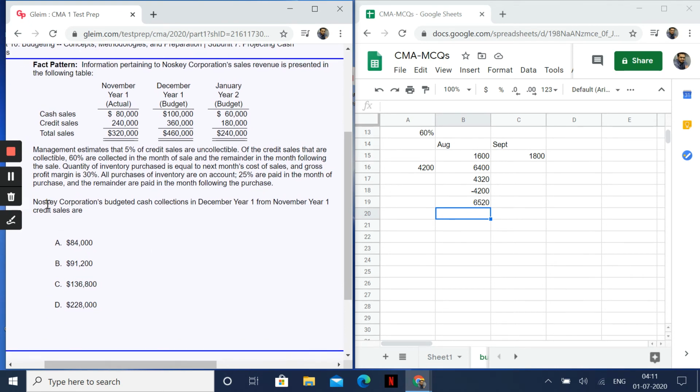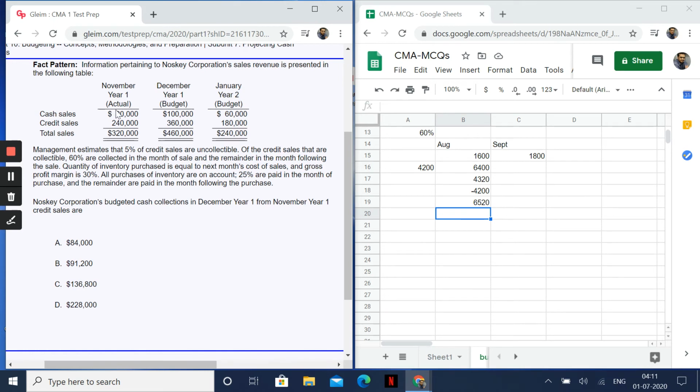Information pertaining to this, we need to read the requirement. Noxkeys Corporation budgeted cash collections in December from November credit sales are... A credit sale from November, how much is it? Let's read the question now.